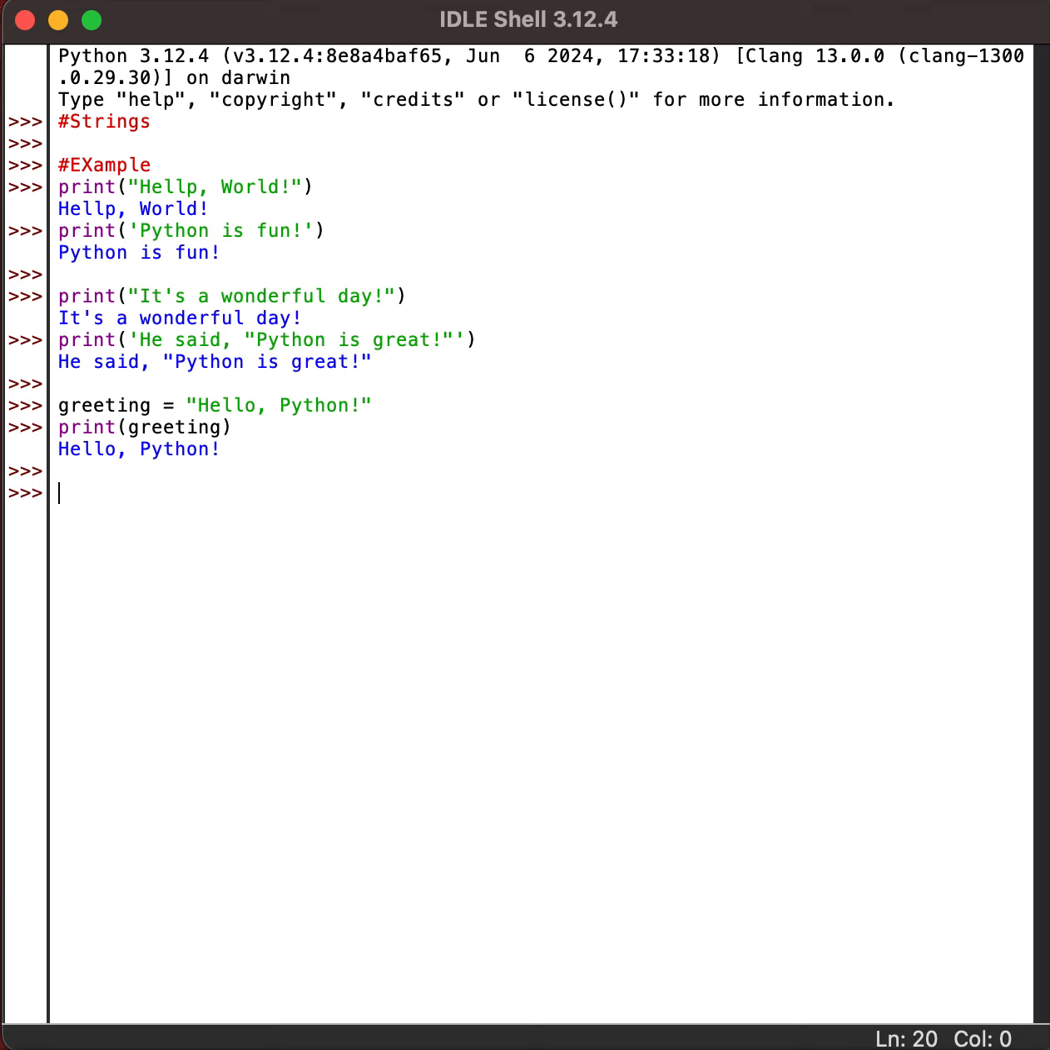So we can also have multi-line strings. Sometimes you need to work with longer texts or messages that span multiple lines, for which Python supports multi-line strings using triple quotes. For example, say we have a message variable and say we need welcome to Python.